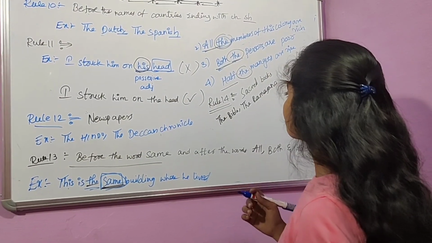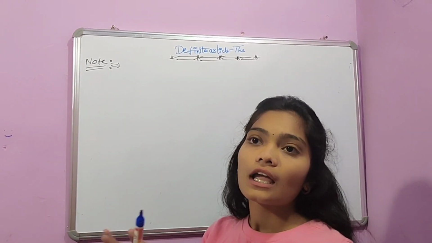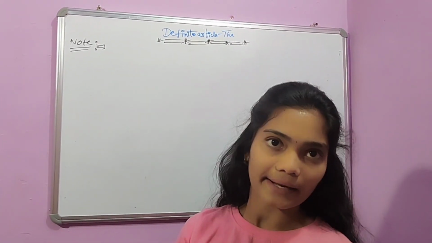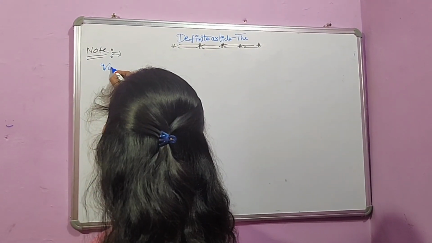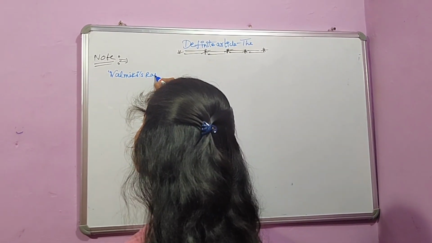And again, we have to make a note in rule 14. That is, in case the title of the book is the name of the author, then we should not use the article before that book. For example, Valmiki's Ramayana.